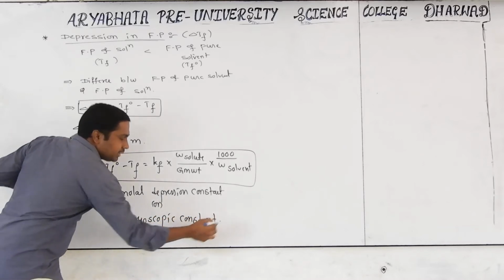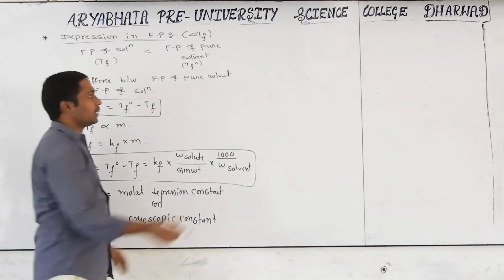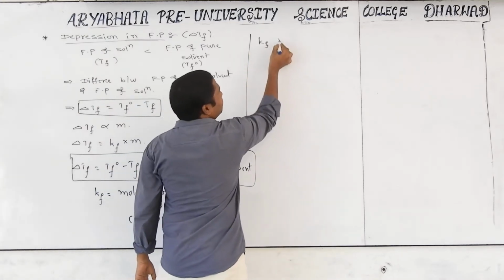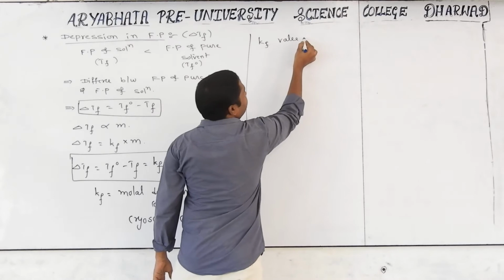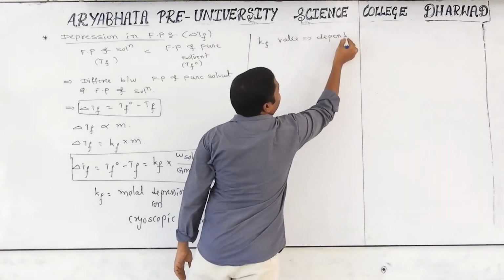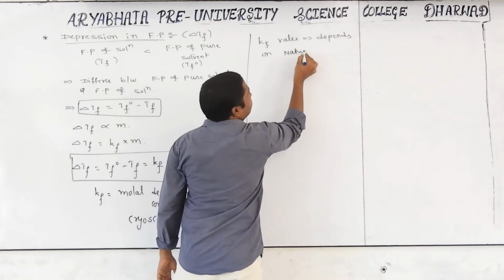Yesterday I told you the Kb value depends only on the nature of the solvent; like that, the Kf value depends on the nature of the solvent.